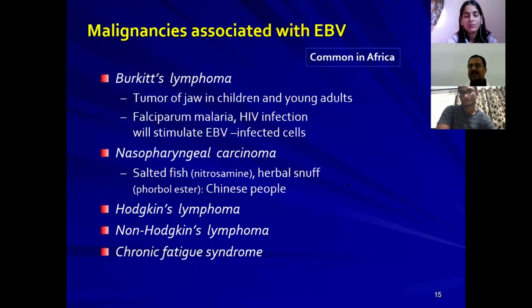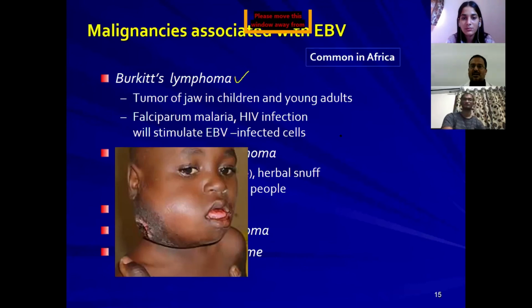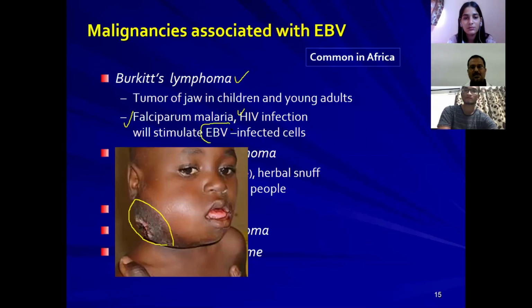Then, what other malignancies are associated with Epstein-Barr virus? First and foremost is Burkitt's lymphoma, which is a tumor of the jaw in children and also young adults. See, the tumor of the jaw in children and young adults is very, very common among African children. Infection with falciparum malaria or HIV infection will stimulate this Epstein-Barr virus to get attached to the cells.